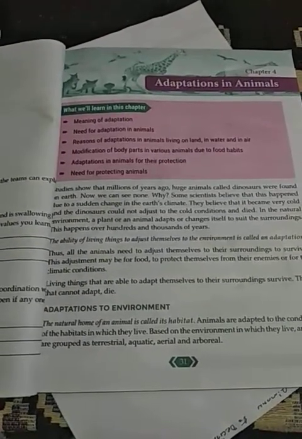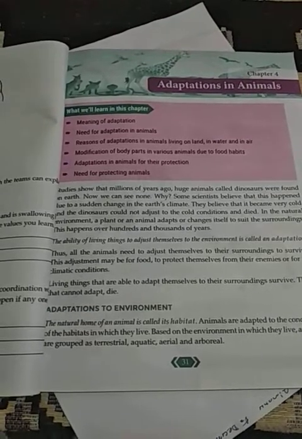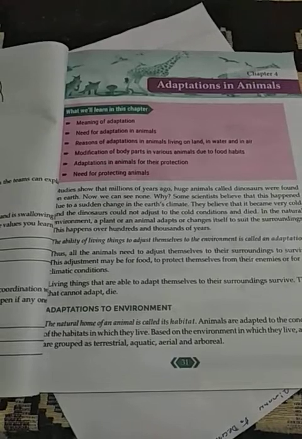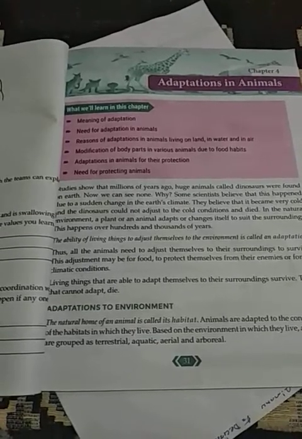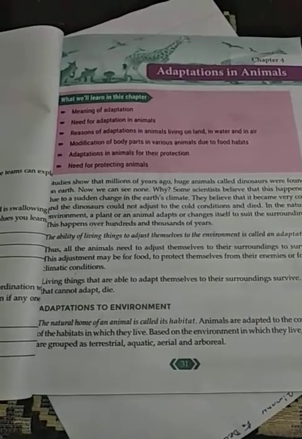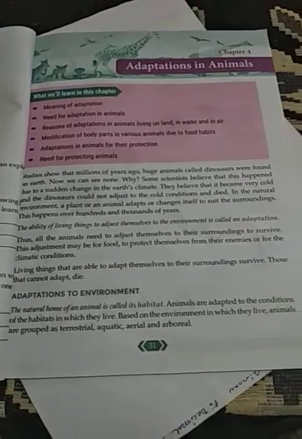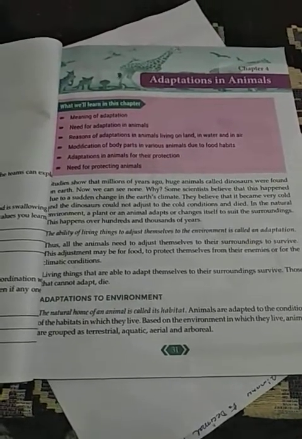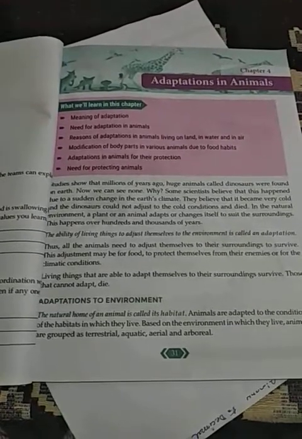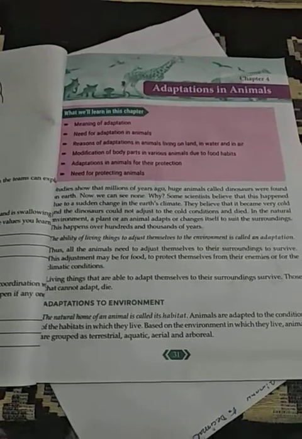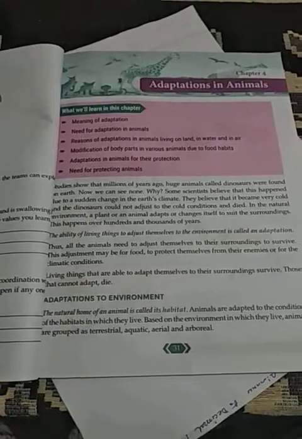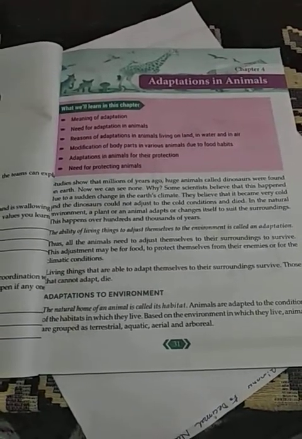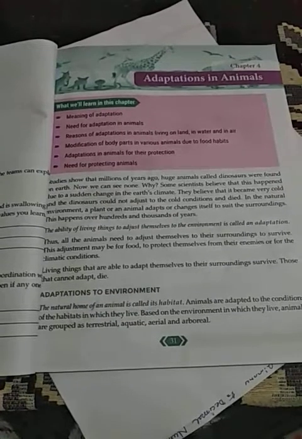So where it has adapted naturally to live in that region, the natural home of an animal is called its habitat. Animals are adapted to the conditions of the habitats in which they live. So just as I gave you the example of a polar bear, the polar bear is very much adapted to live in a polar region.